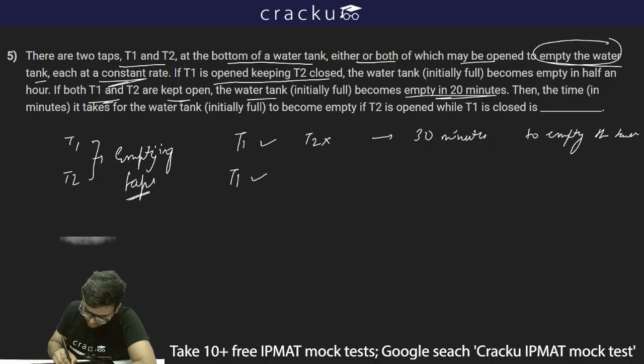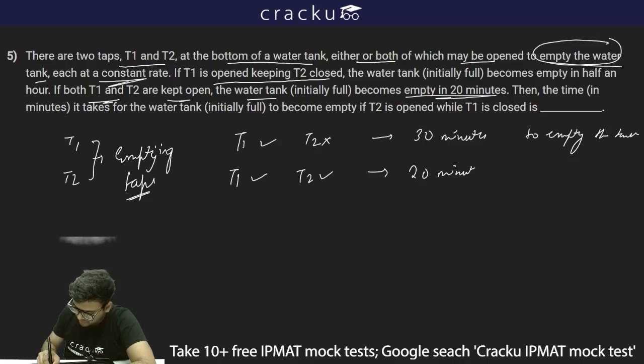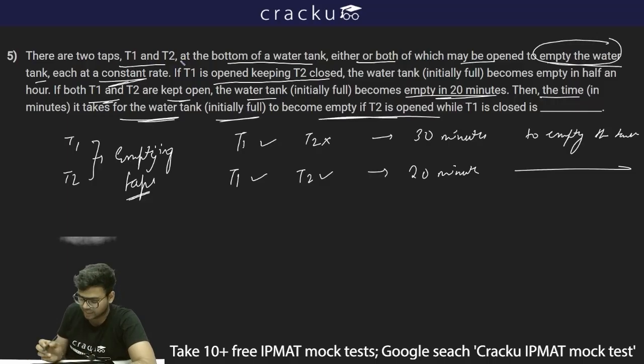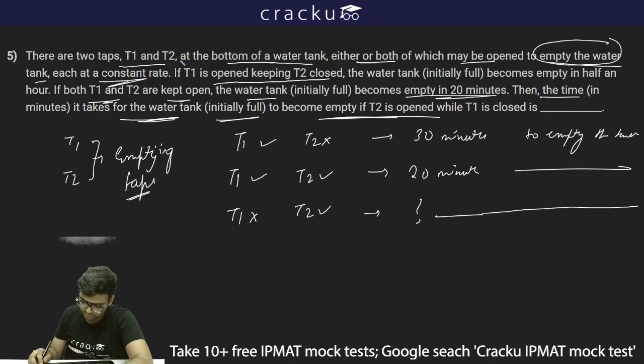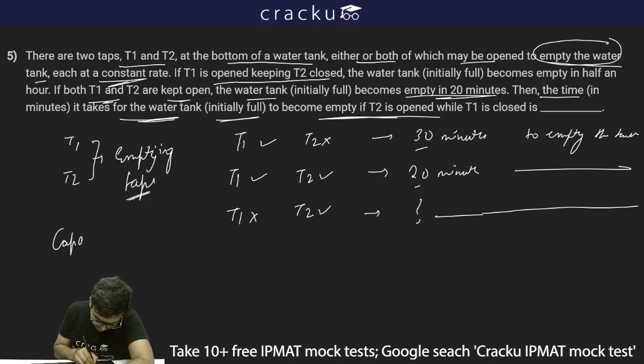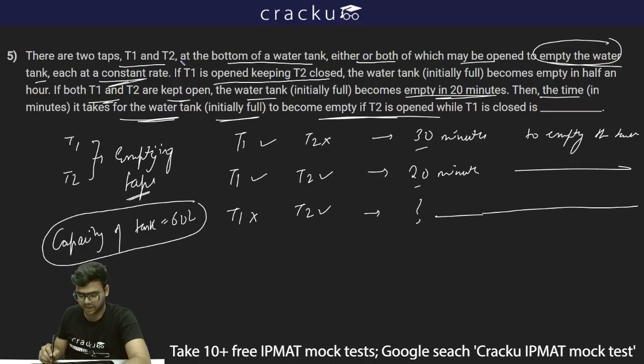So if T1 and T2 both are open, since they both are emptying pipes, it is taking 20 minutes to empty the tank. It is asking the time in minutes it takes for the water tank initially full to become empty if T2 is open while T1 is closed. So T1 is closed and T2 is open. I have to find out what time it will take to empty the entire tank. Now the 30 minutes and 20 minutes time is given. I'll assume the LCM of 30 and 20, which is 60 liters, as the capacity of the tank.